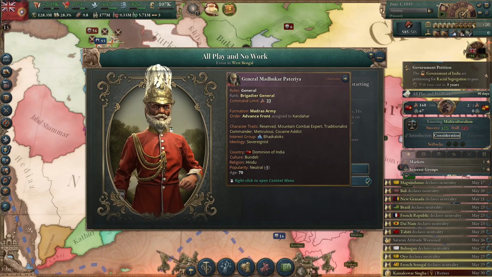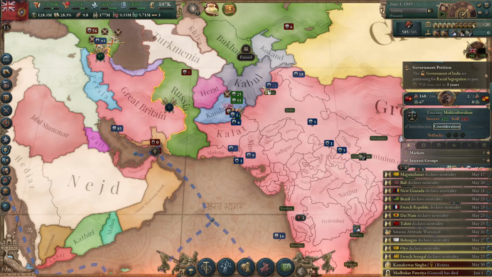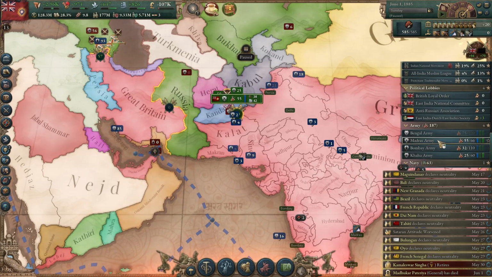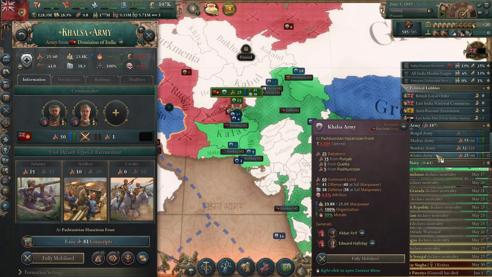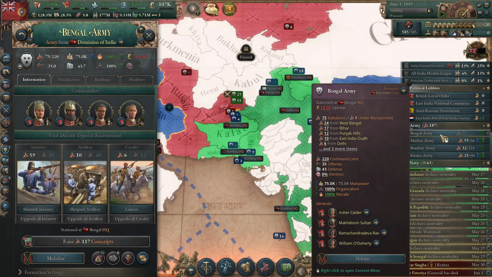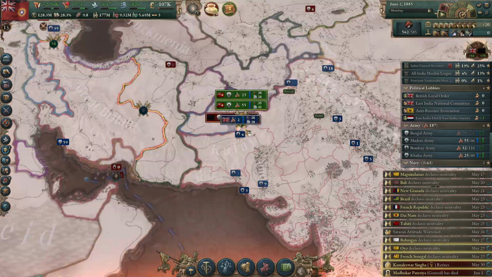Let me see. He's a sovereignist, aligned with the Bajulaks. He's quite a good commander. He's a mountain combat expert. And he's meticulous. He's also very old. Fire. Let me just make sure I haven't goofed an army that I need to keep going. Huh. Seems we're doing just fine.